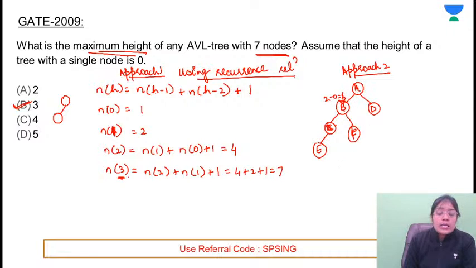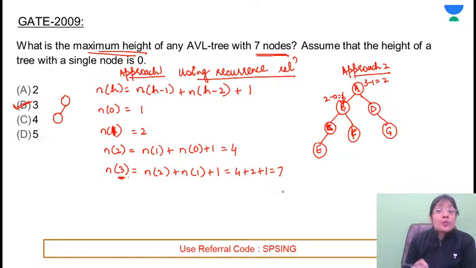What about A? Is this balanced? Height of the left subtree is 1, 2 and 3, but here it is 1. That is not allowed. 3 minus 1 comes out to be 2. 2 is not the allowed balancing factor. So need to add here one more element. So you were given 7 nodes, and I have used the 7 nodes: 1, 2, 3, 4, 5, 6, 7. So what is the maximum height? Maximum height is 3.